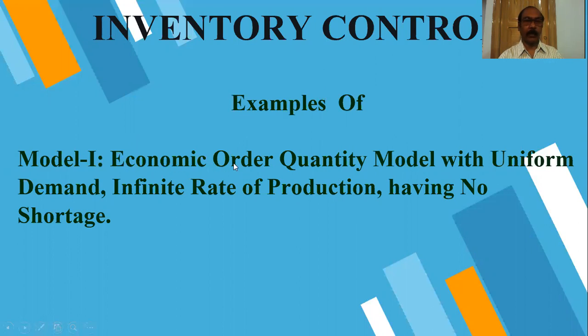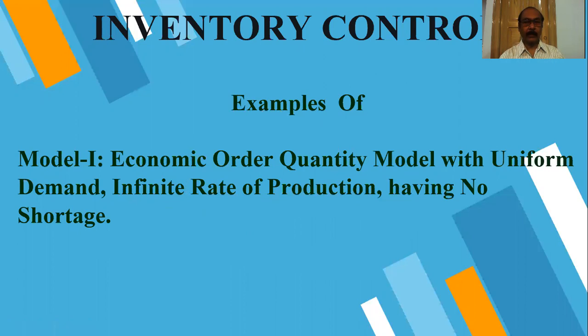What is Model 1? The economic order quantity model with uniform demand and infinite rate of production, that is, no restriction on production, not a finite rate of production, having no shortage. Regarding that, we are going to discuss with the help of examples.